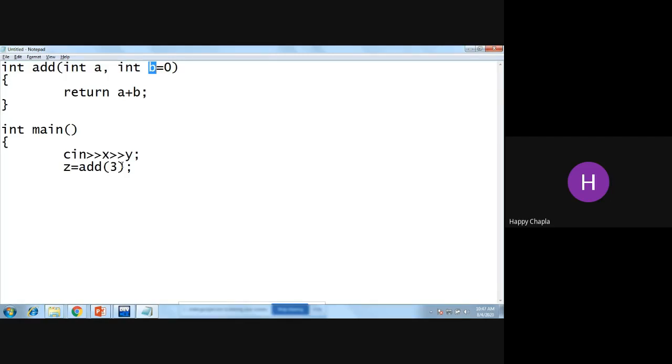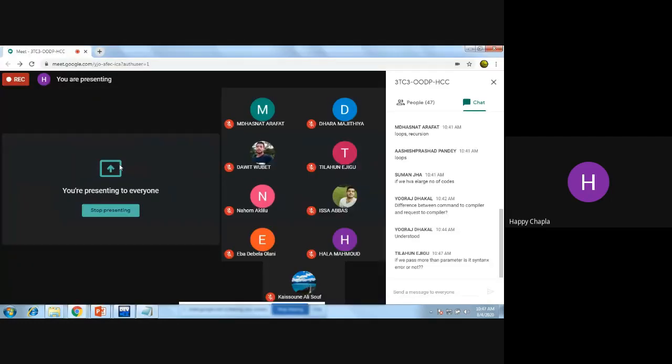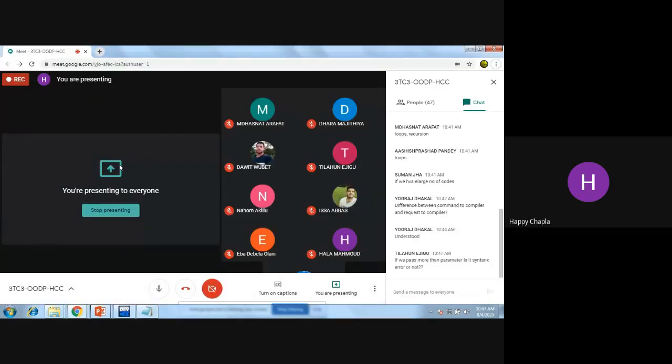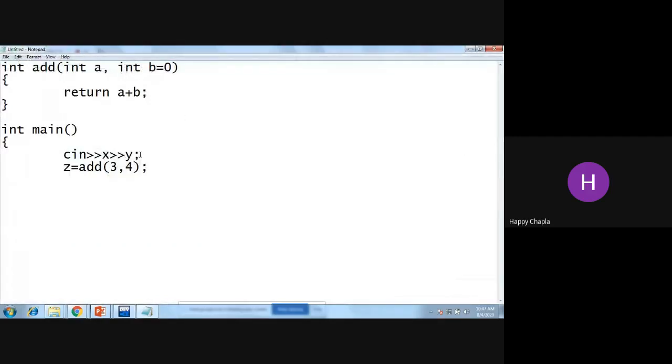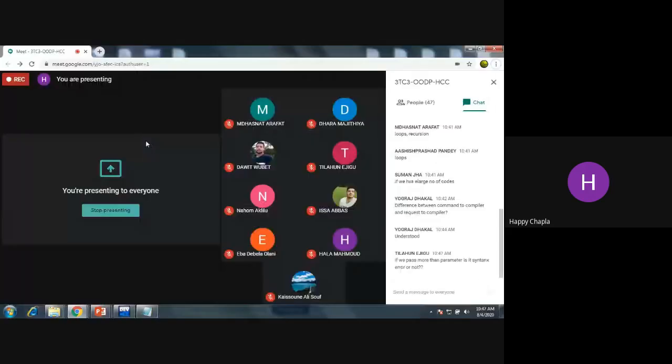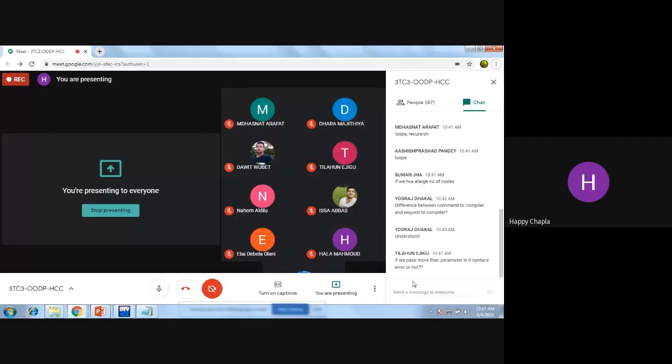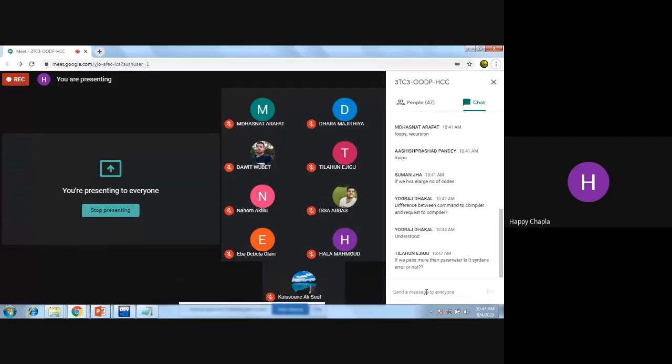Now if I give 4 over here, then how will it work? We will see over here. If we pass more than one parameter, is it a syntax error or not? I'm not giving more than one parameter. Is the question related to inline or to the default argument?